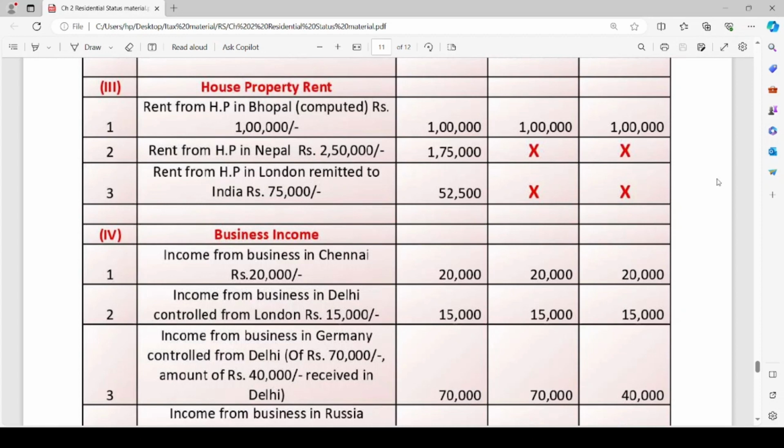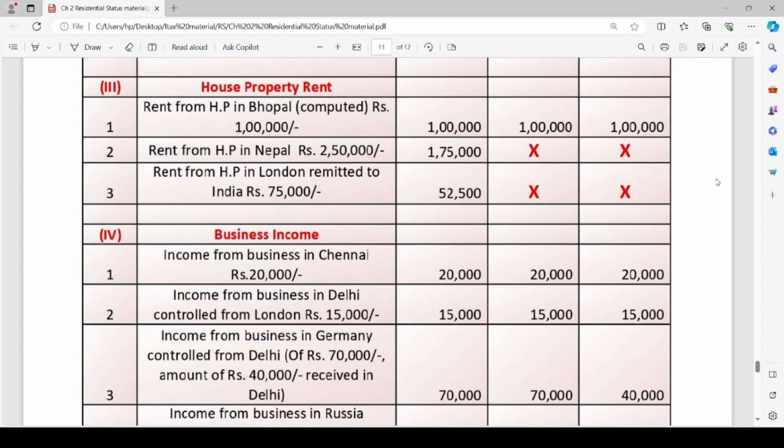Then comes rent from house property in London remitted to India, rupees 75,000. Similar to the previous case, the house property is in London and the rent is remitted to India. If the amount is remitted from outside India to India, such incomes are not taxable in the hands of RNOR and NR.